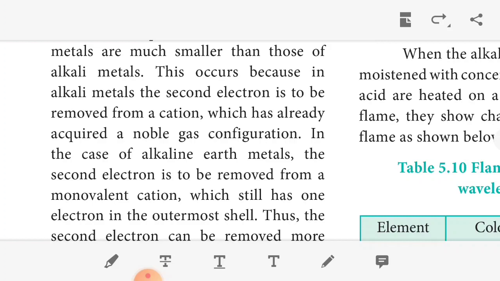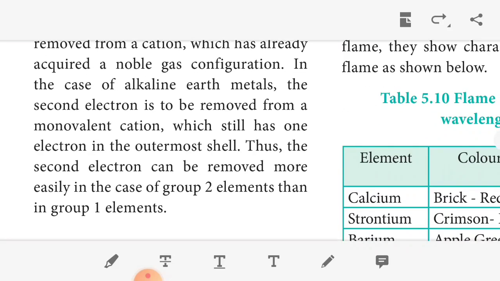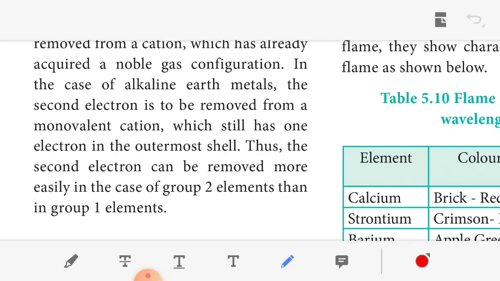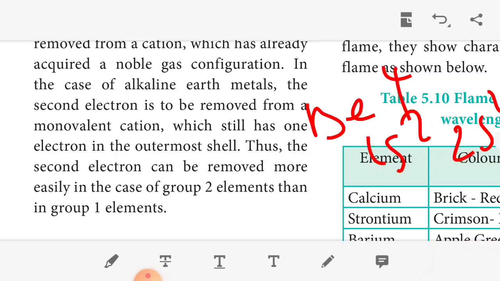In the case of the alkaline earth metals, the second electron is removed from the monovalent cation which still has 1 electron in the outermost shell. So the second electron can be removed more easily in group 2 elements than in group 1 elements. For example, the atomic number of beryllium is 4, and we write the electronic configuration 1s2, 2s2. So in the alkaline earth metals, the second electron can be removed easily compared to the group 1 elements.